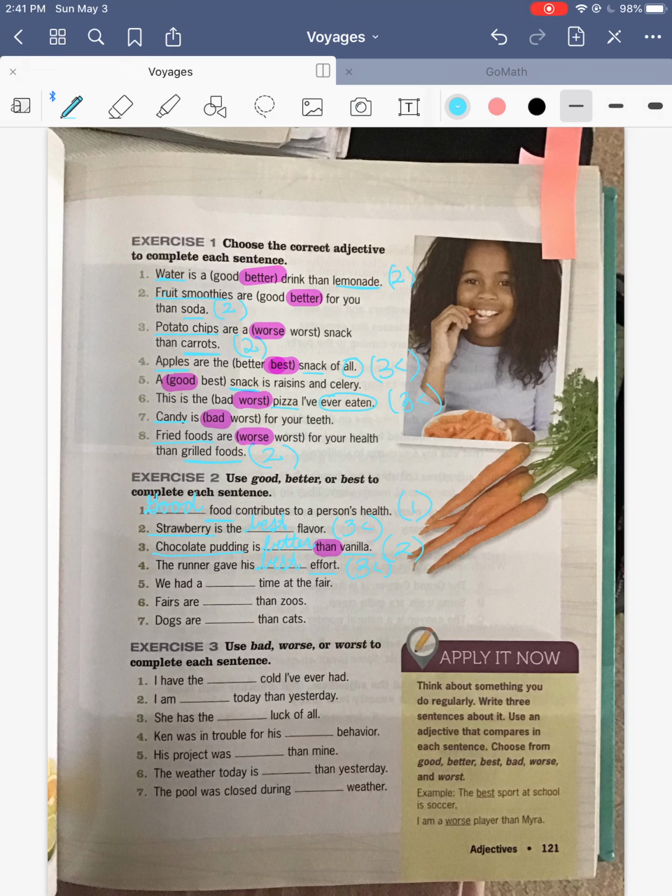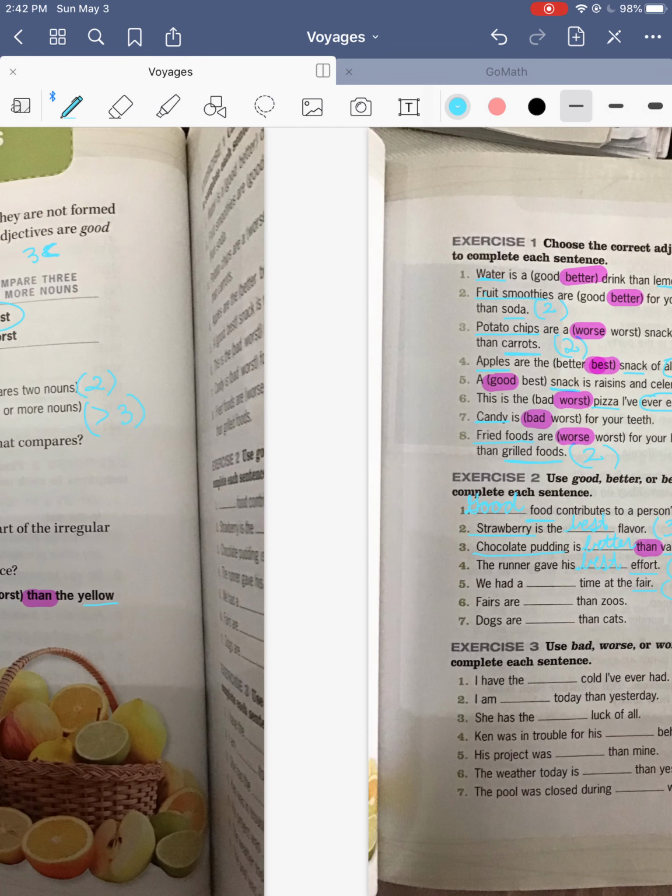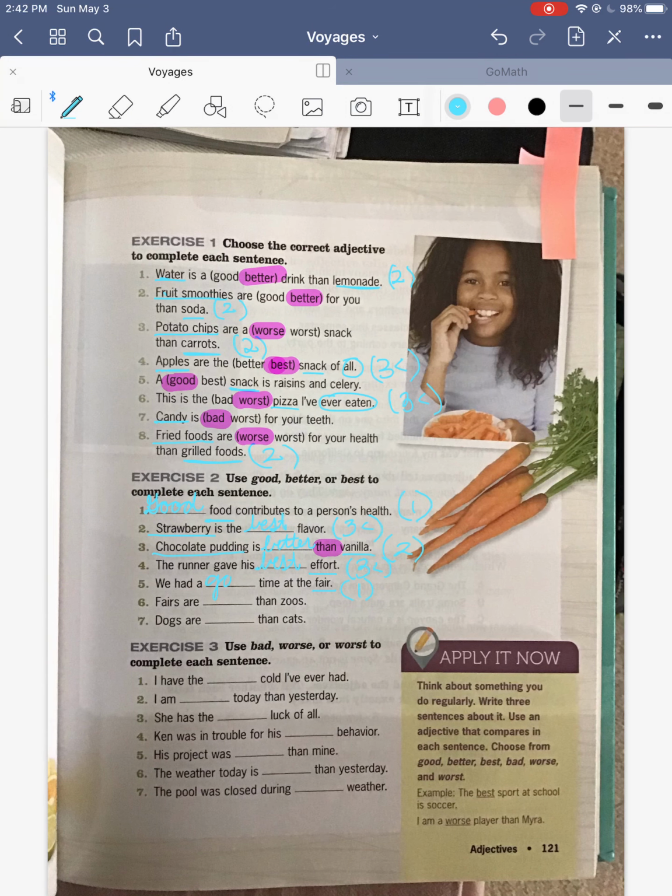We had a blank time at the fair, a good time at the fair, a better time at the fair, or a best time at the fair. So they're going to the fair this one time. So if it's talking about one time at the fair, we're going to put good. We had a good time at the fair.